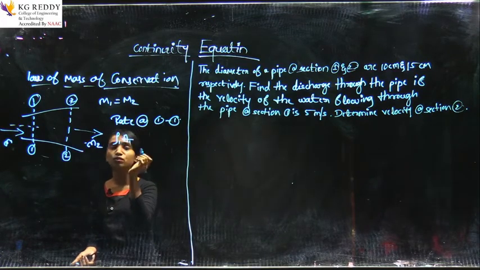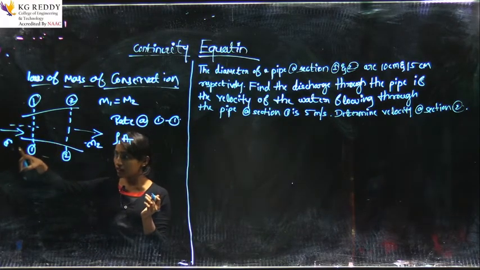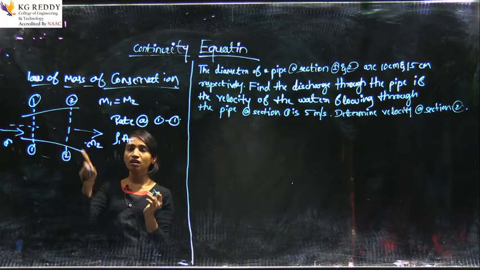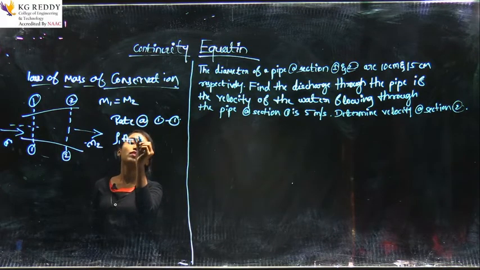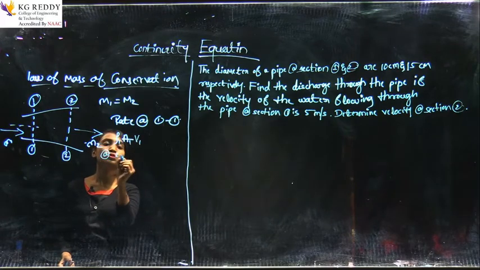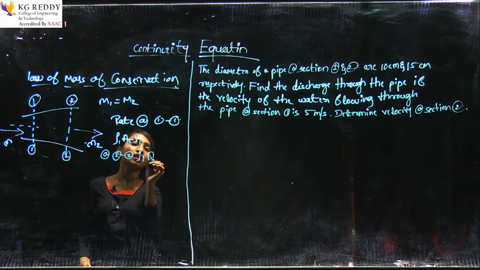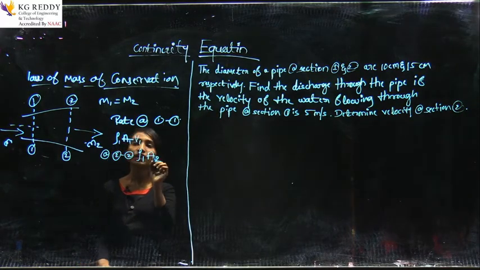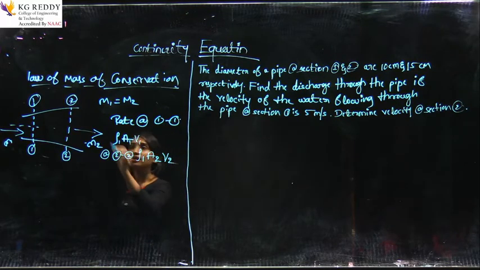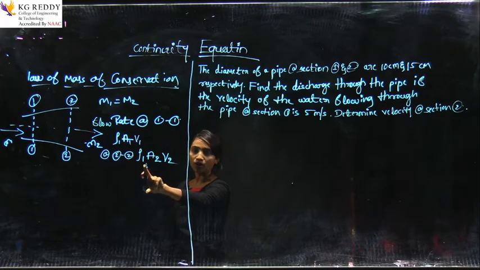Whatever liquid enters the first inlet will be the same liquid at section 2. So this is at section 1, and at section 2, that is rho 1, A2 and V2. This is the flow rate at section 2: rho 1, A2, V2.